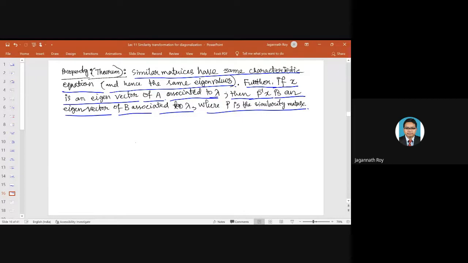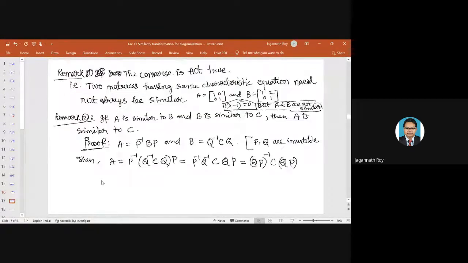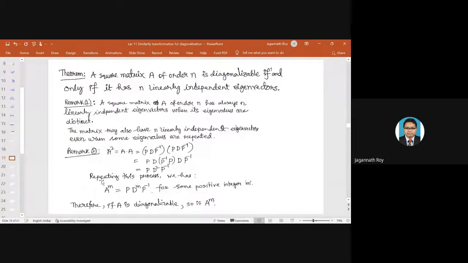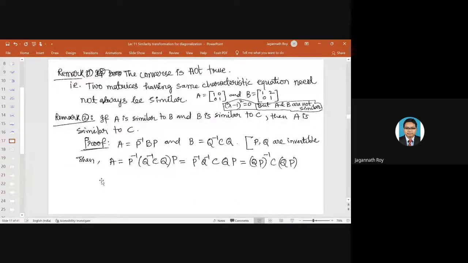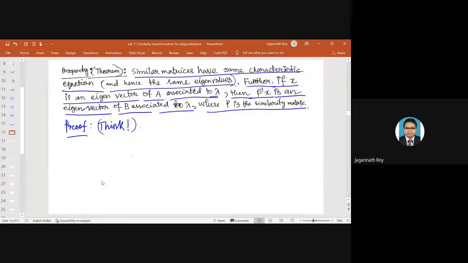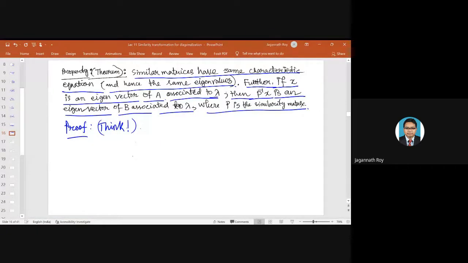Think about how to prove it, or I will give the proof in the next class. But till then, try to verify whether two matrices are similar. I have not given any practice problem here, so let me just check if I can give you some practice problem.